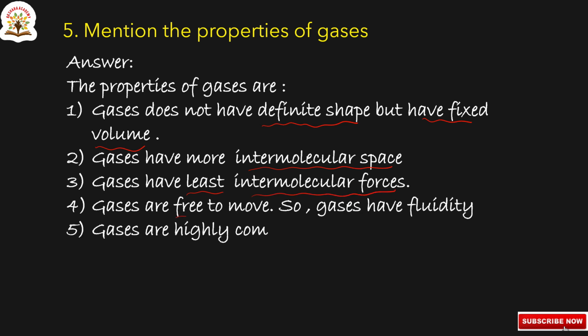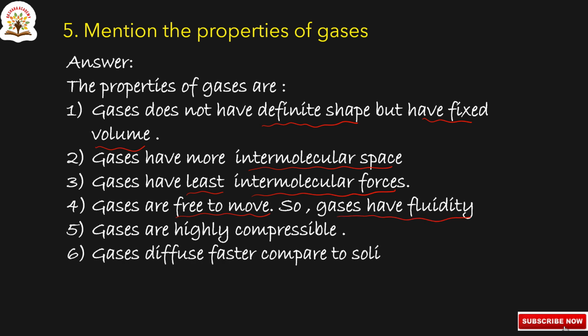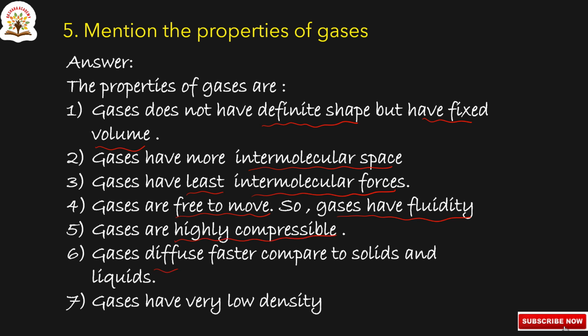Gases are free to move, so gases have fluidity. Gases are highly compressible. Gases diffuse faster compared to solids and liquids. Gases have very low density. These are the properties of gases.